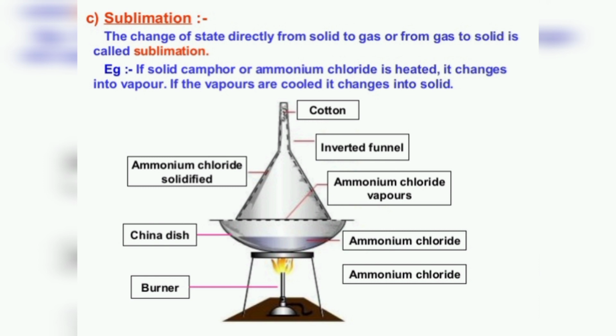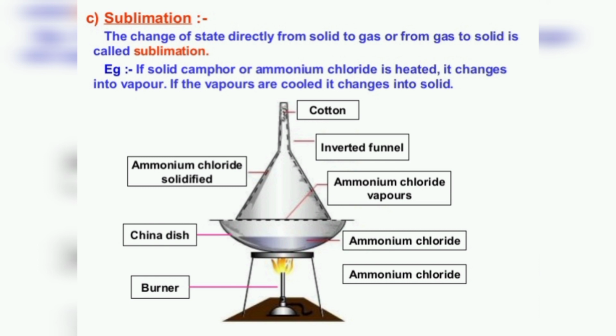So we can say that the solid substance which undergoes sublimation is known as sublime, while the solid which is obtained by cooling the vapor of a solid is called sublimate. For example, solids which undergo sublimation on heating are naphthalene or camphor, ammonium chloride, dry ice, that is known as solid CO2, iodine also, benzoic acid also, and anthracene also. So these are examples of solid substances that undergo the process of sublimation.